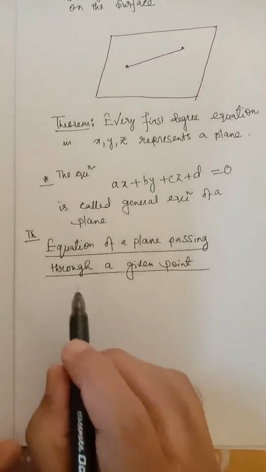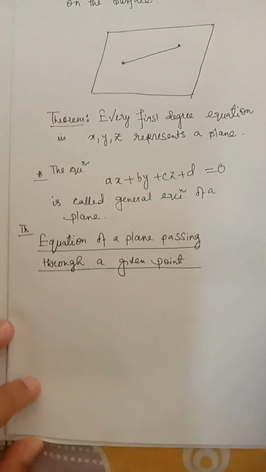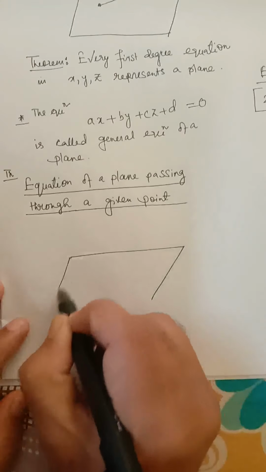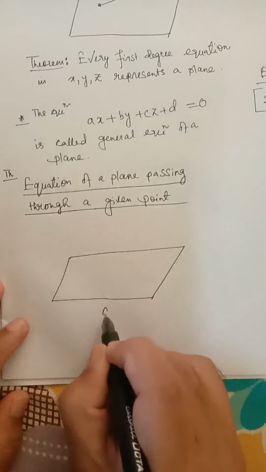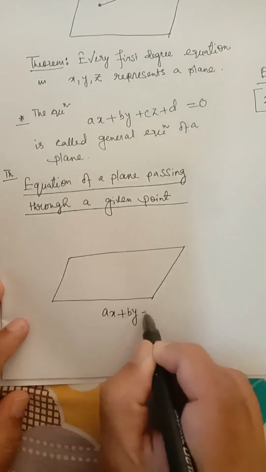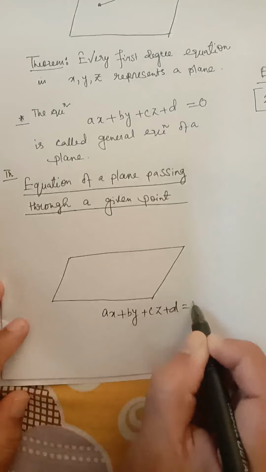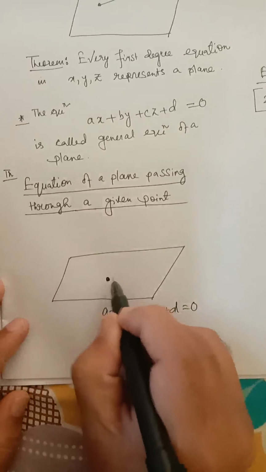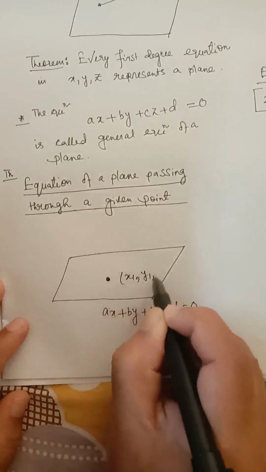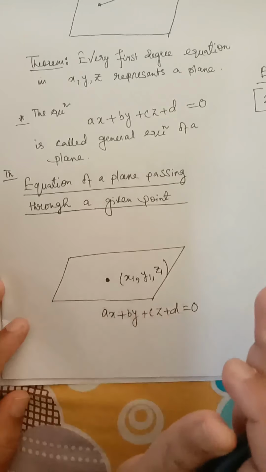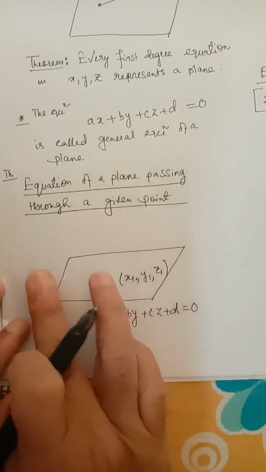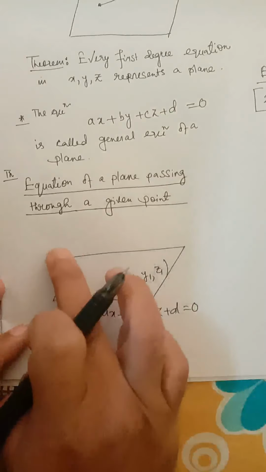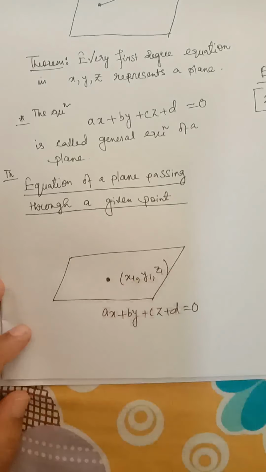Next one theorem, equation of a plane passing through a given point. Let us consider the plane. Suppose its equation is ax plus by plus cz plus d equal to 0. Suppose this is any given plane and its equation is this. And suppose x1, y1 and z1 is a point on the plane. Or we can say this plane passes through this point. The point lies on the plane, or you can say the plane passes through x1, y1, z1.